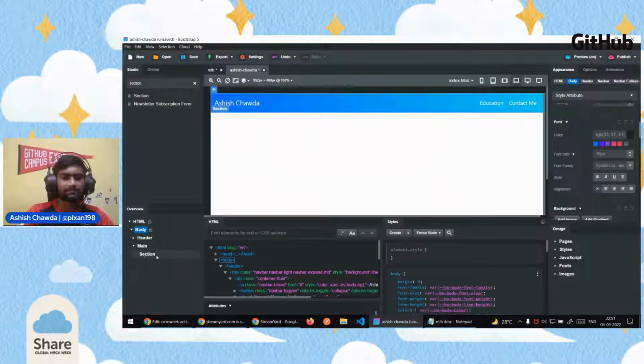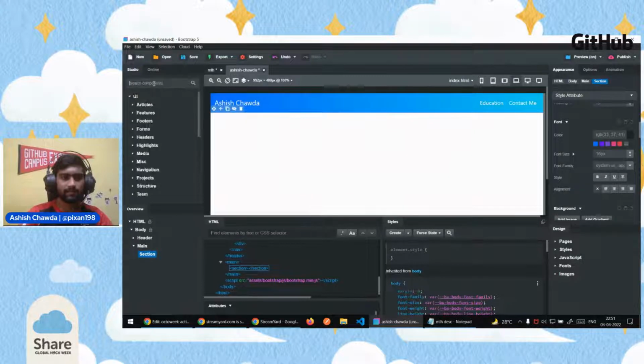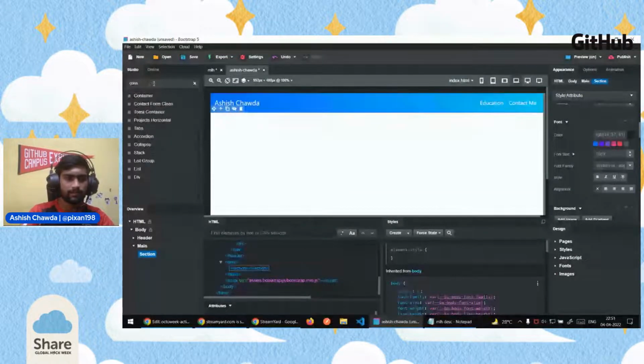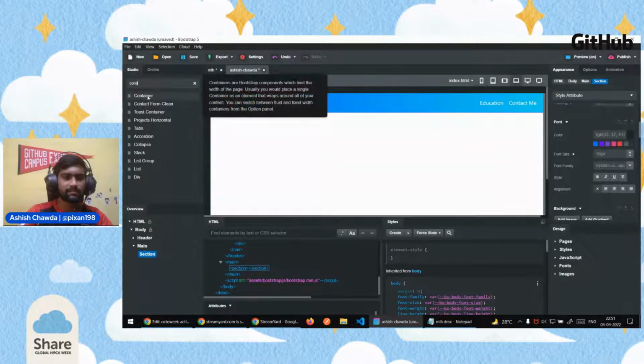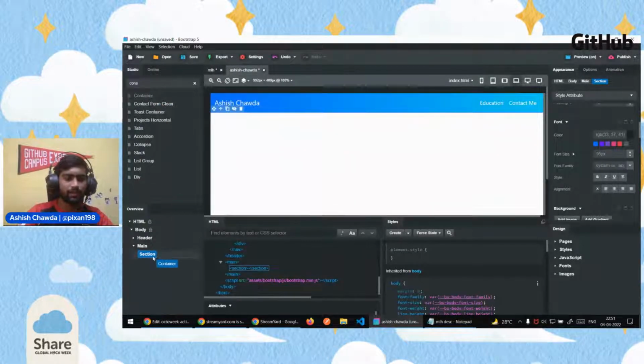And in the later section, we will also add some content here. So inside section also, we need some containers. So search for containers, select the first option which comes, click and drop it inside section. So this is how the hierarchy looks right now.